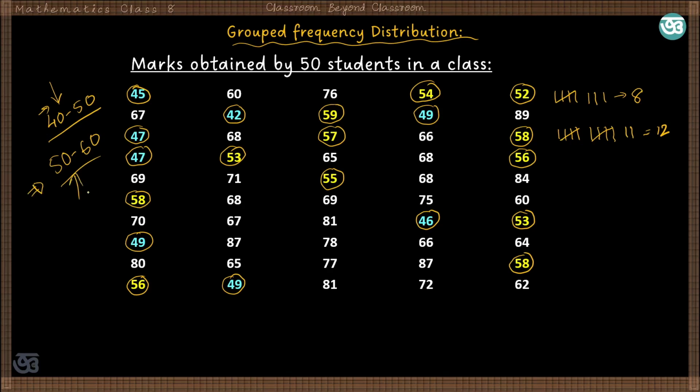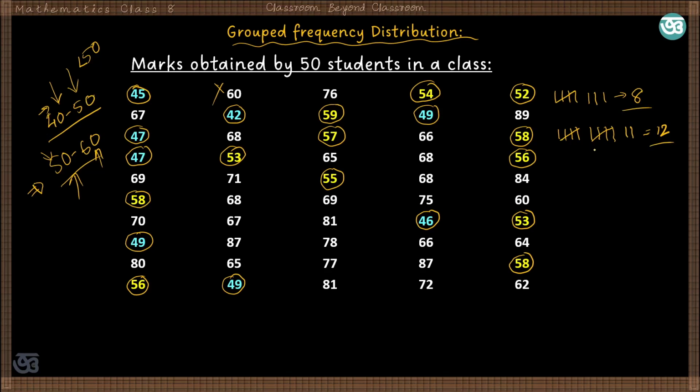Now in this interval, which is also called the class interval, mark 60 is not included. So 50 is included in this interval. That is why we have not considered 60 in this interval. Similarly, in this interval, marks 50 is not included. It will be less than 50, and it may be equal to 40 but less than 50. So in these class intervals, the number of students are 8 and 12.